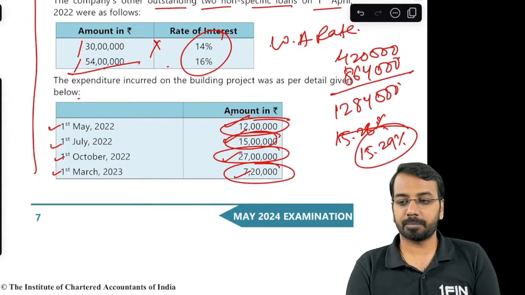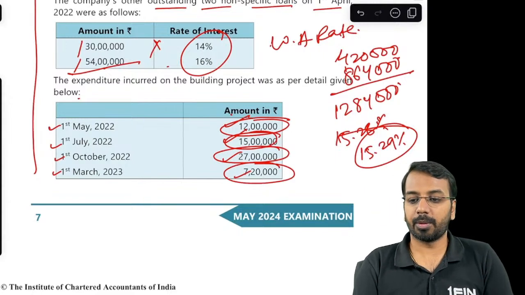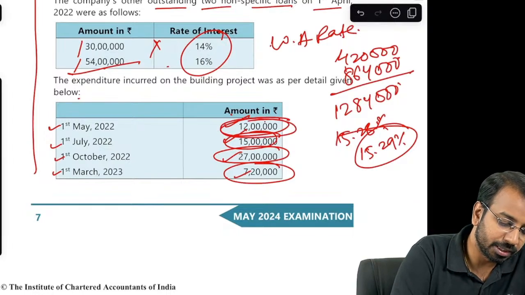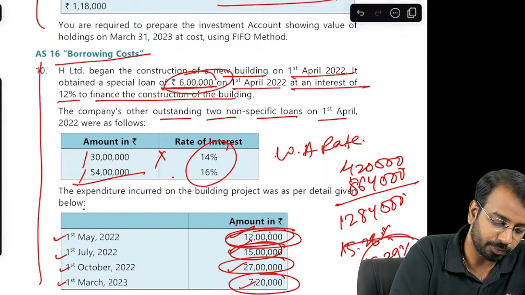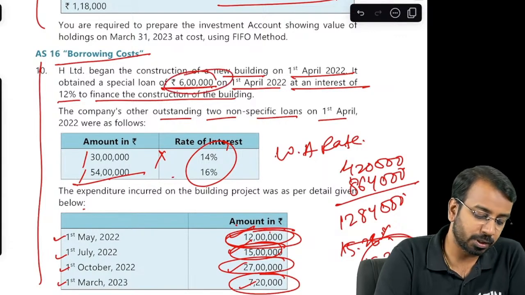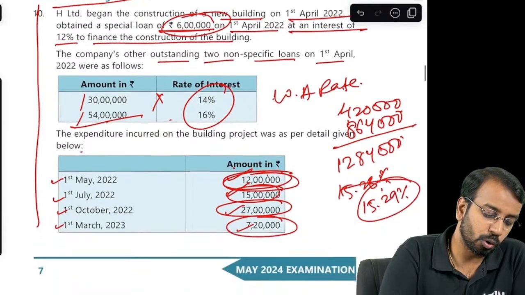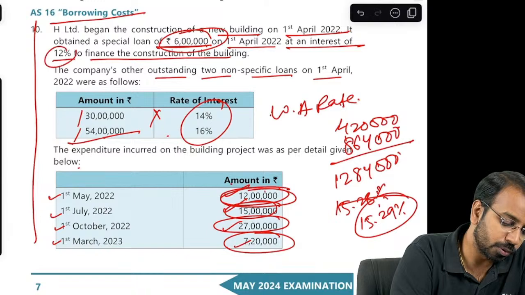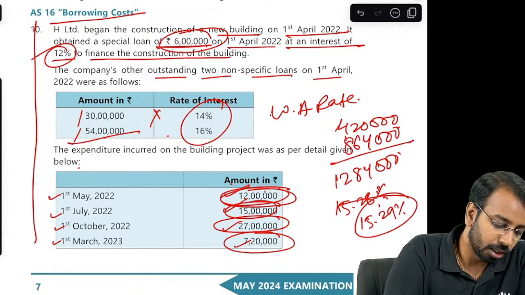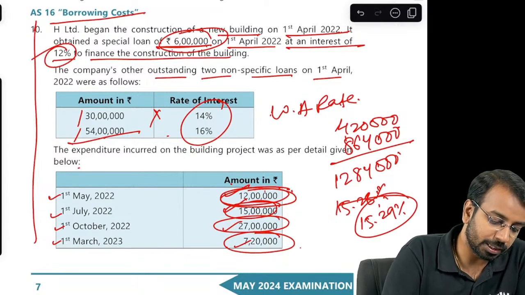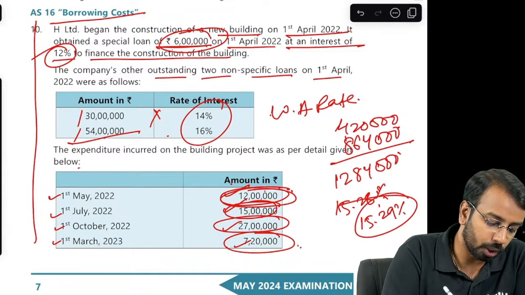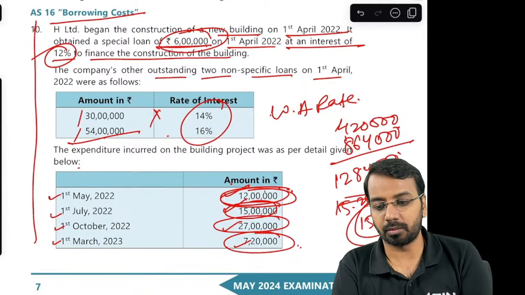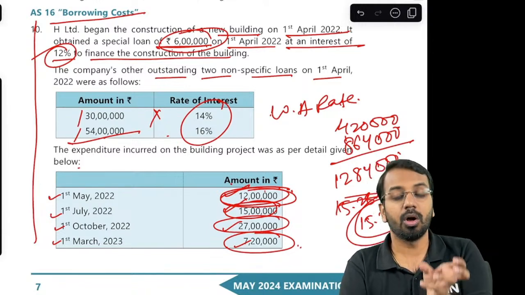So what you can do is, from the first part, whatever 12 lakhs has been spent, you can assume that 6 lakhs has been spent from this and the balance has been spent from the common borrowing. So up to 6 lakhs you will apply the rate of interest applicable to this, which is 12%, and after that, on whatever amount has been incurred, you will apply the average rate of 15.29%.